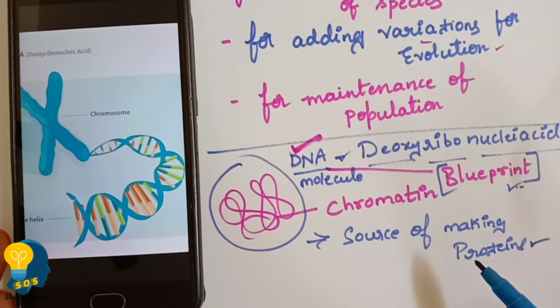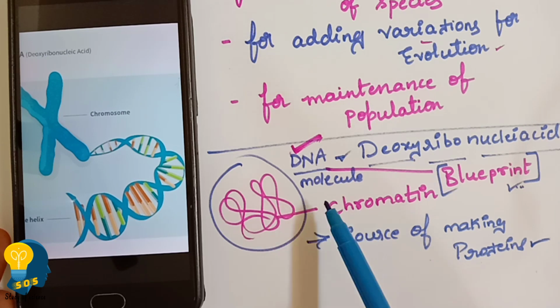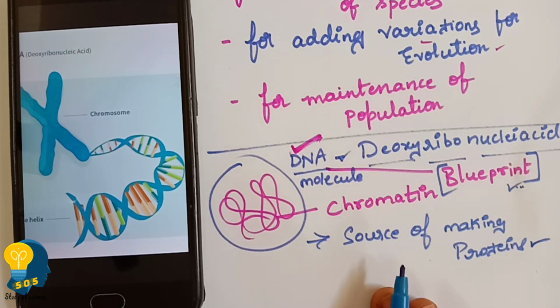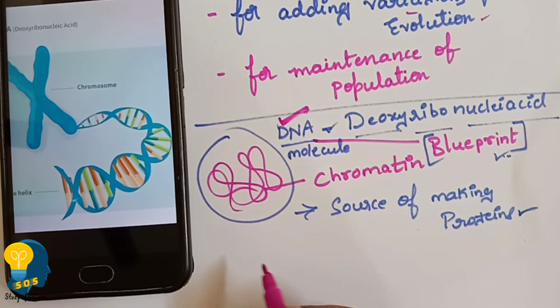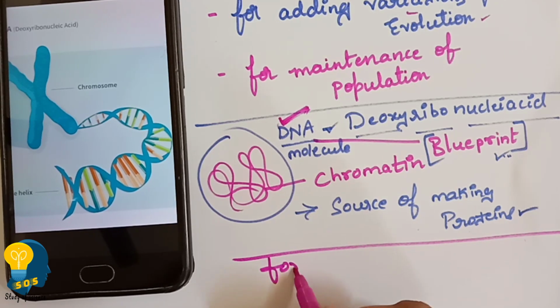DNA is important. ಓಕೆ, DNA is helping the cells to make their own copy. ಪ್ರತಿಯೊಂದು ಸೆಲ್ಸ್ನ ಓನ್ ಕಾಪಿ ಮಾಡೋಕ್ಕೆ ಯಾರು ಹೆಲ್ಪ್ ಮಾಡ್ತಾ ಇದ್ದಾರೆ? DNA ಹೆಲ್ಪ್ ಮಾಡ್ತಿದೆ. ಸೊ DNA is helping to make the own copy of the cells, and it is also a source of making the proteins in our body. So what is the major thing you have understood now? You have understood for reproduction.